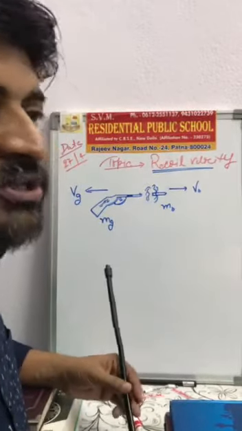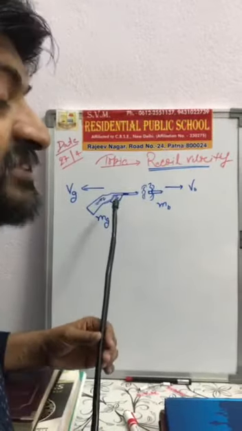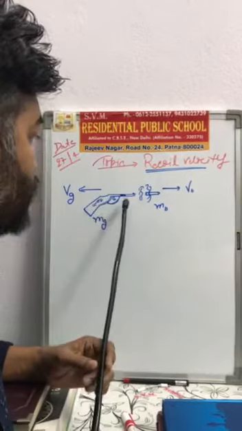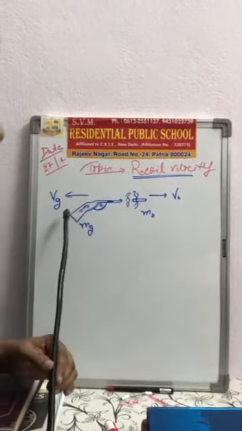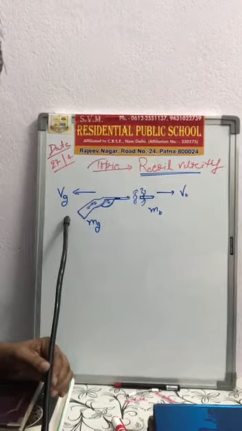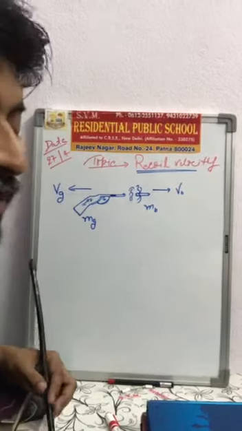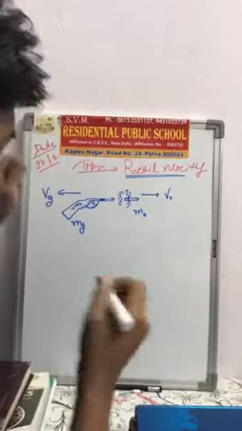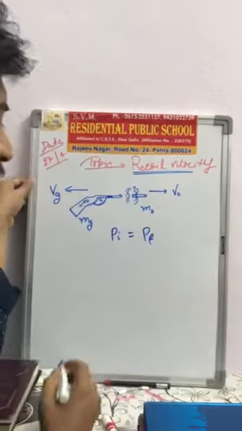At the same time, according to the third law, a force also arises. Due to this force, a velocity is generated in the gun, so the gun moves in the backward direction. That means it takes a jerk, and Vg is the velocity of the gun. So here Vg is also called the recoil velocity. Now, according to conservation of momentum, initial momentum is equal to final momentum.